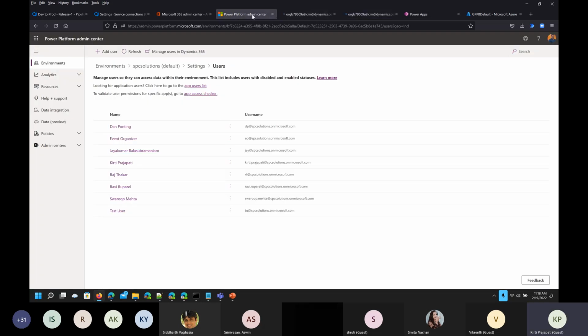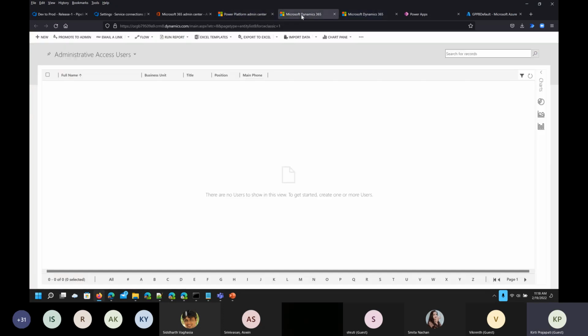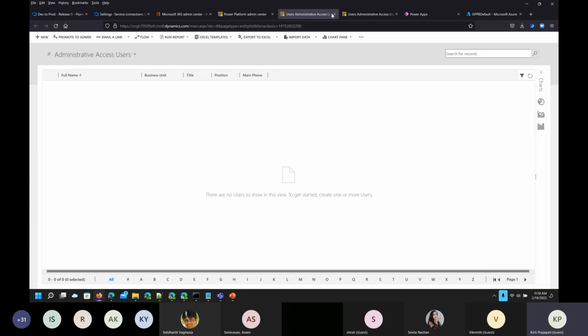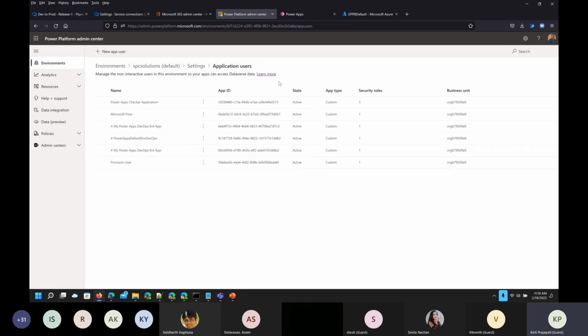So if you are not able to see that view in this screen, because this is taking a long time, another option is you have this here. I'm just highlighting this, looking for application users. Click here to go to the app users list, right? So yeah, it is open now, and let me check if we have the application users view. I do not see the application user view here somehow. So what I will do, I will just close these 2 windows and click on app users list, and from here I will add the user, right?